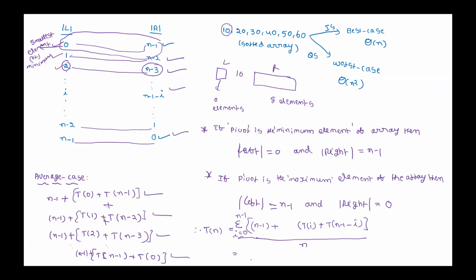What is this value? Can we simplify this? 1 by n is independent, we can take it outside. It is sigma i equal to 0 to n minus 1 of n minus 1, plus sigma i equal to 0 to n minus 1 of T of i plus T of n minus 1 minus i.